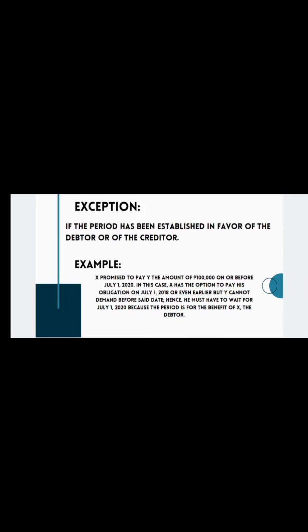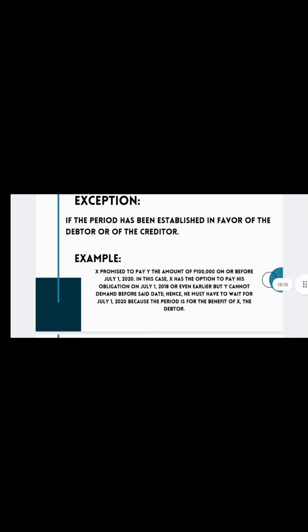Example: X promised to pay Y the amount of 100,000 pesos on or before July 1, 2020. In this case, X has the option to pay his obligation on July 1, 2018 or even earlier, but Y cannot demand before said date. Hence, he must wait for July 1, 2020 because the period is for the benefit of X, the debtor.